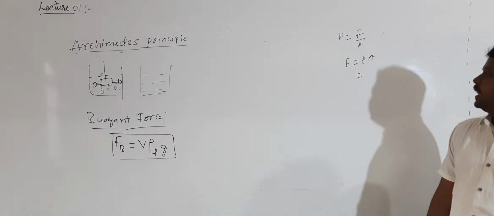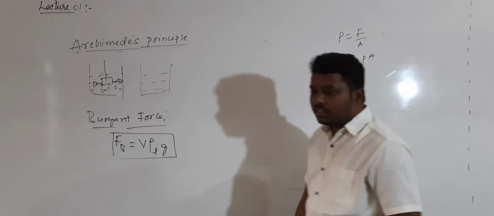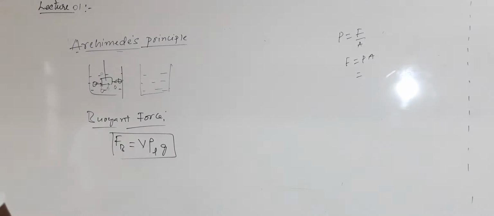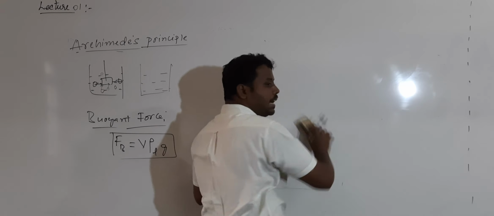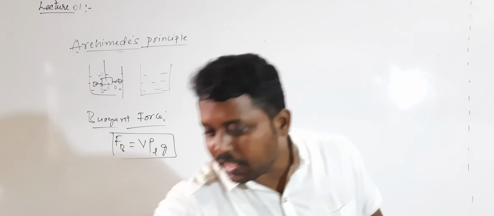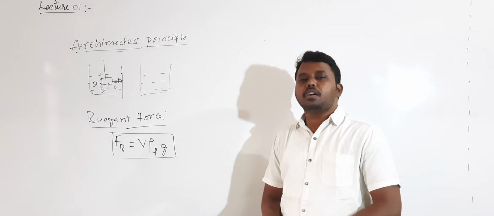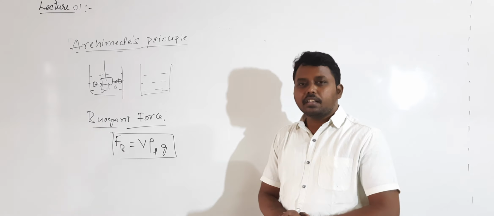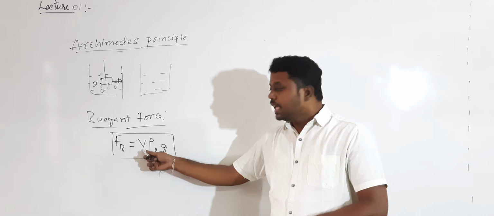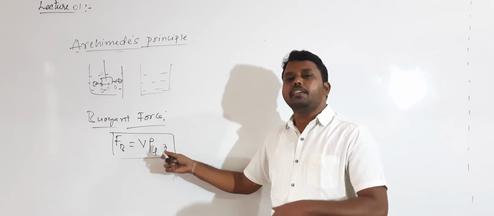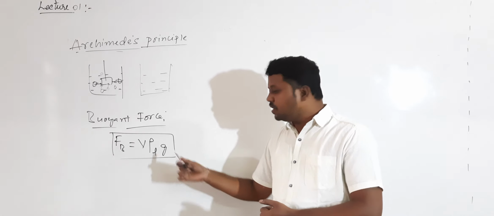Okay, now here we will write pressure in terms of density. So this is the expression for the buoyant force. Or this force is called the buoyancy force, force of buoyancy, or buoyant force. This buoyant force value does not depend upon the shape of the body, size of the body and nature of the body. It depends only on the volume of the body, the density of the liquid in which the body is immersed, and the acceleration due to gravity.